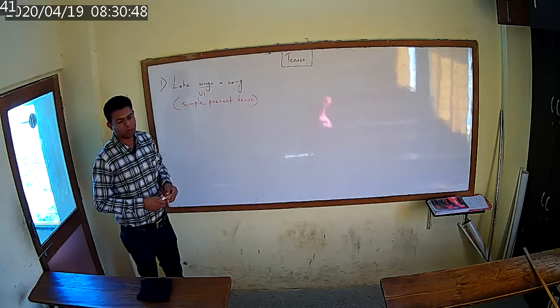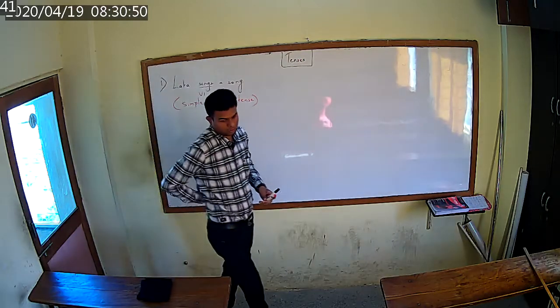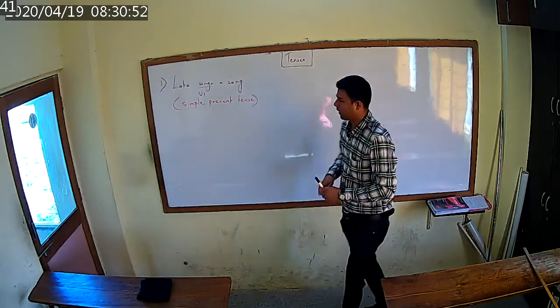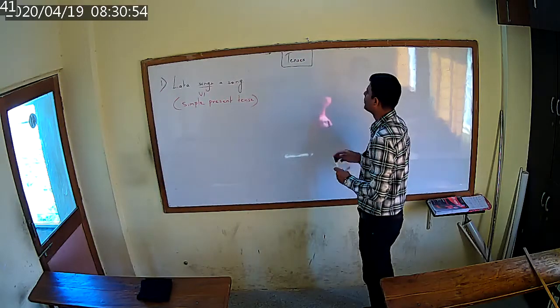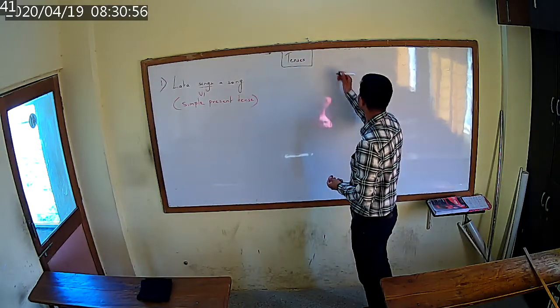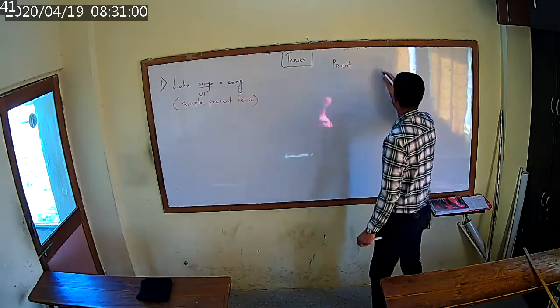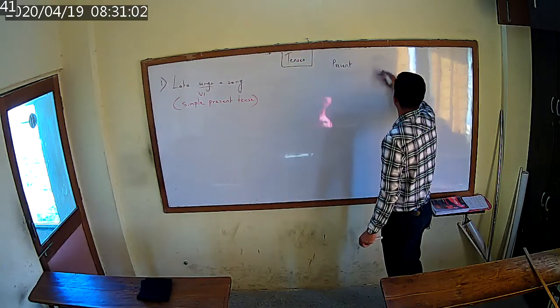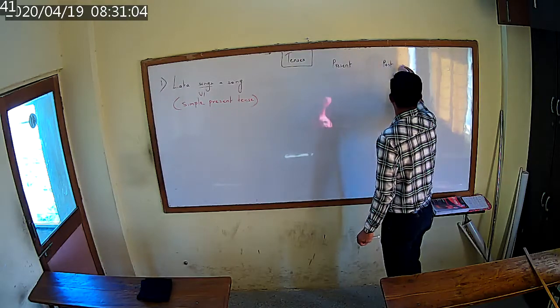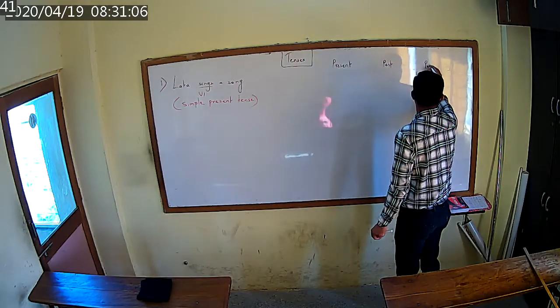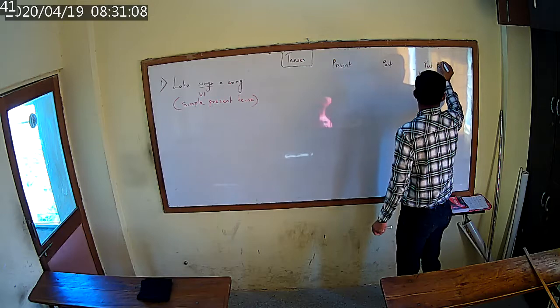So as I told you, verb. Now forms of verbs. How many forms of verbs are there? There are 3 forms of verbs. How many forms of verbs are there? 3 forms of verbs. The first one is present. The second one is past. And the third one is past participle.